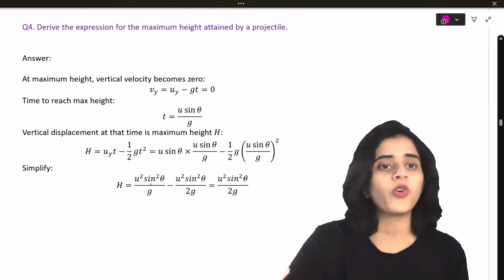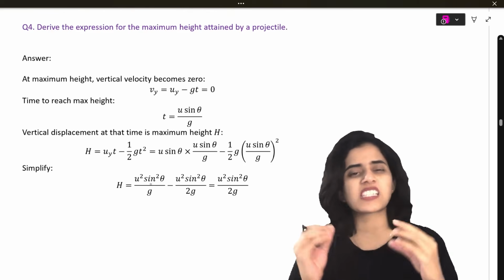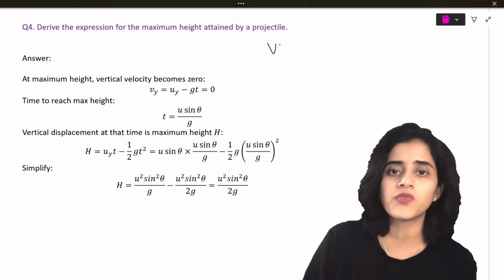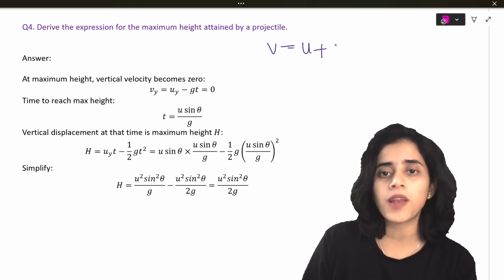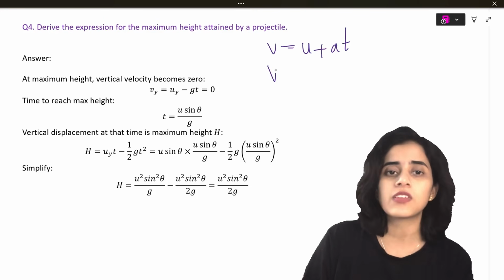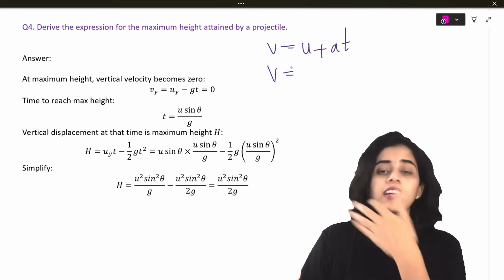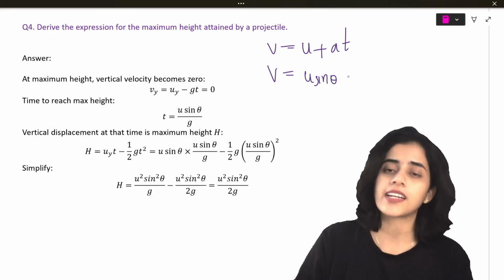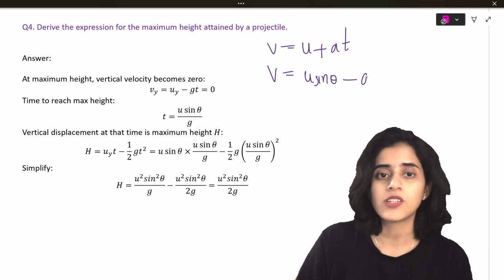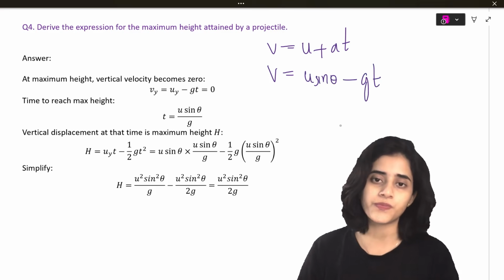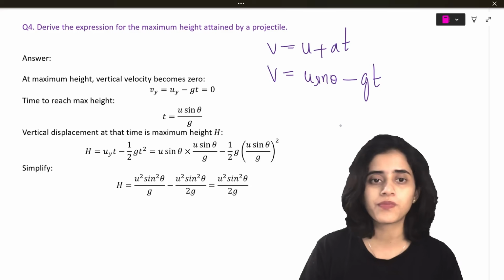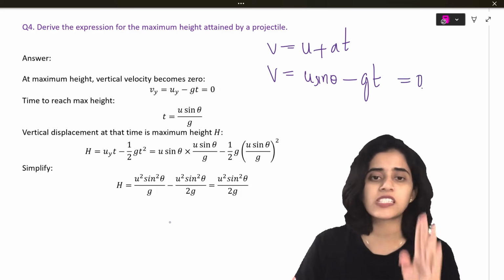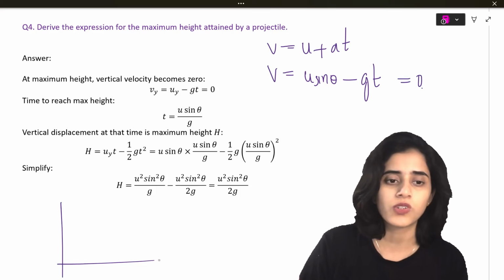Now question 4. Derive the expression for maximum height attained by a projectile. How will you do that? Same thing, v is equal to u plus at. Here v is along the y-axis, so it will be u sin theta. Acceleration is minus g, so minus gt. Then this is going to be 0, because at maximum height, vertical velocity becomes 0.